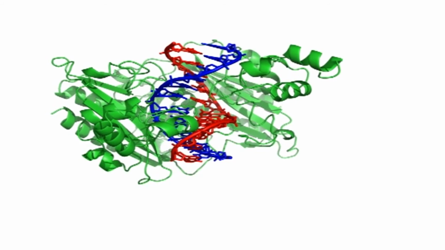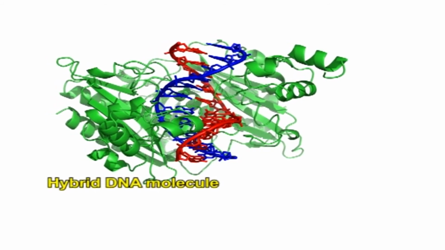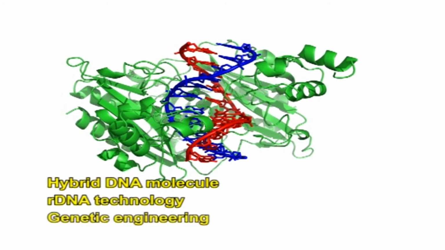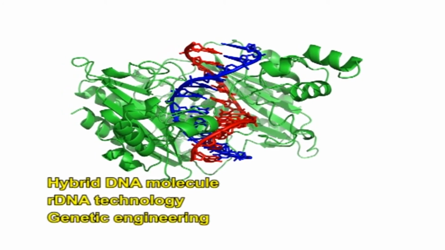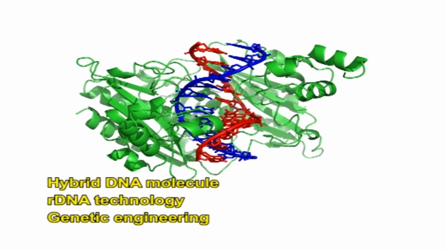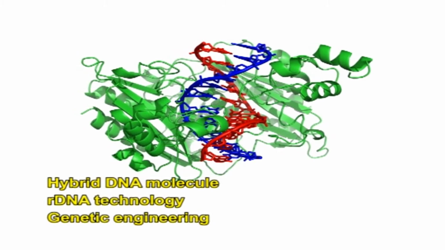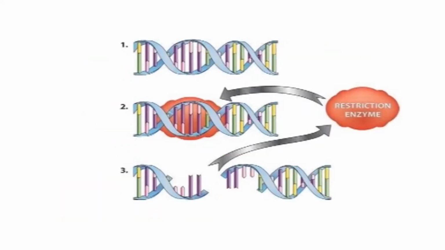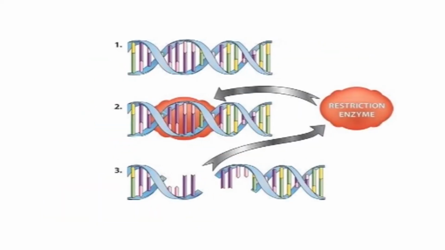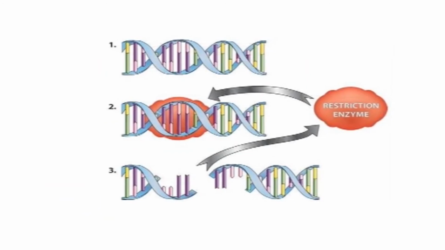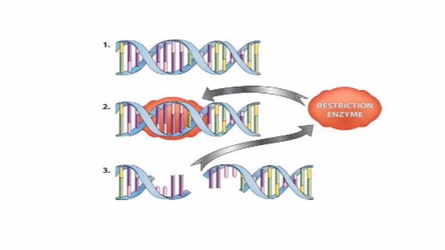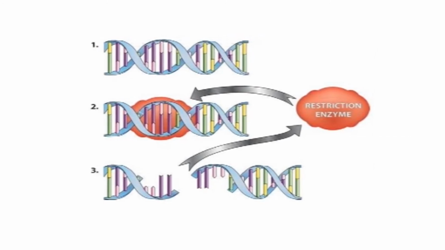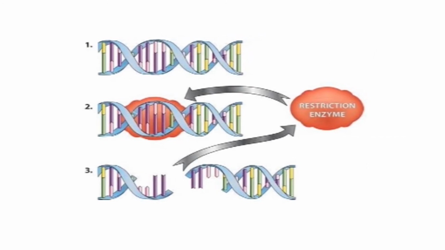The formation of a new hybrid DNA molecule by using two DNA fragments is rDNA technology or genetic engineering. The two DNA fragments are taken from two different species and joined together, and the rDNA molecules can be produced. This is done by using restriction enzymes. The DNA of the donor organism can be cut into pieces and any one of these fragments inserted into the DNA molecule of the host organism.